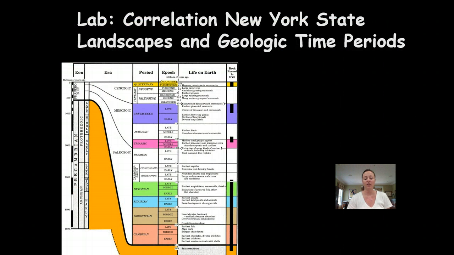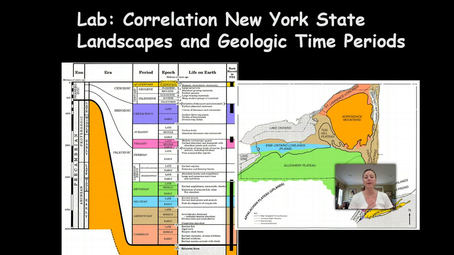We even can look at another reference table page and compare it to this timeline, and it will correspond with the landscape development and geological features of New York State. And it gives us a time period of when New York State formed.